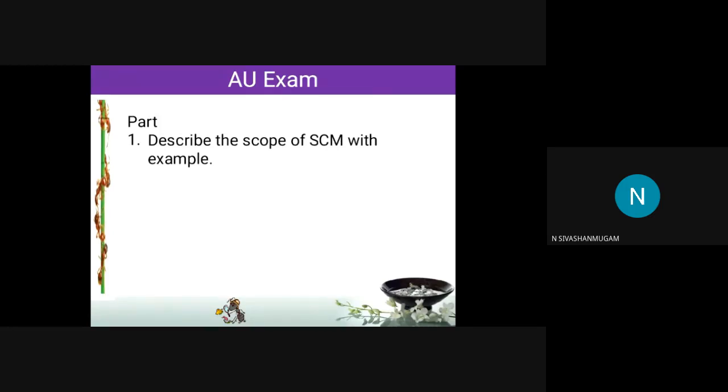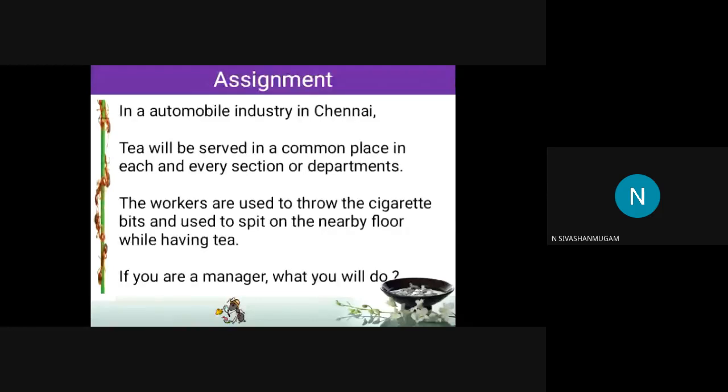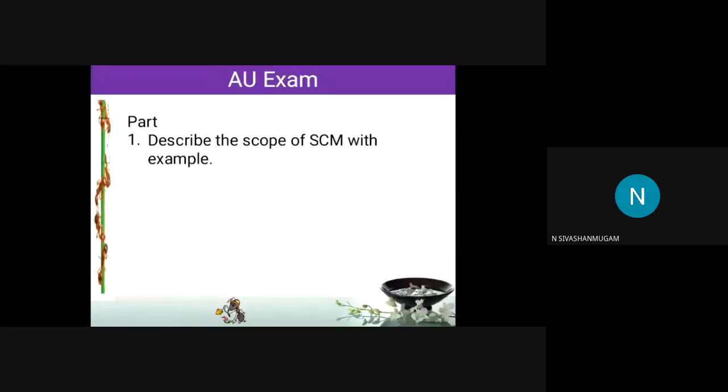In this SCM, so far we discussed two things: one is the introduction of supply chain management, and the other is the scope of supply chain management. The scope of supply chain management is a single big question from the exam point of view. I think with this I am completing this session. In the next session, we will discuss the importance of supply chain.